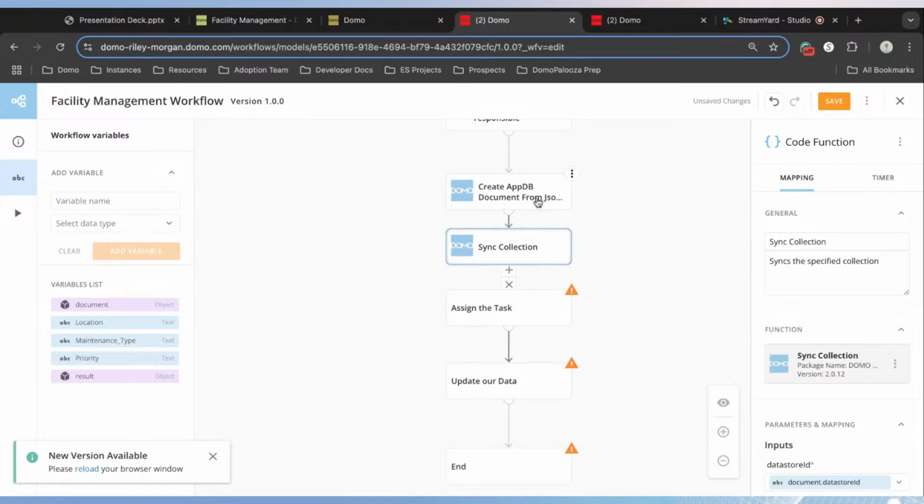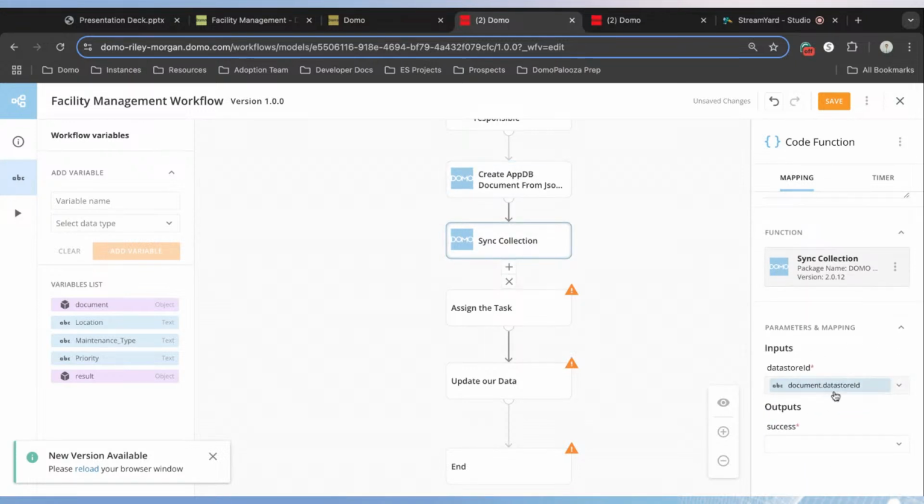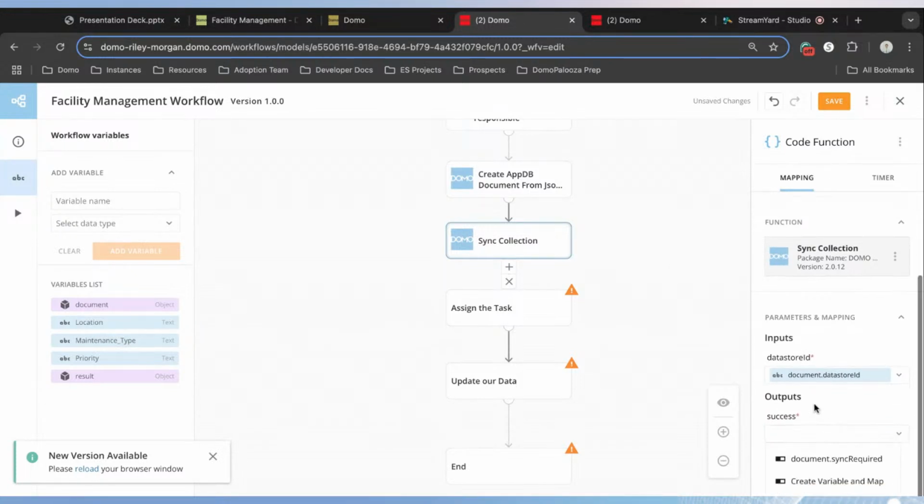And so we're going to add this automation here. And sometimes it will pre-fill this for you. So you might have already had this filled out. If it hasn't been filled out for you, what you're going to want to do is put the document.dataStore ID, which we get from our previous step, as the value for our data store ID. And then for our success output, we're going to create and map a new variable.